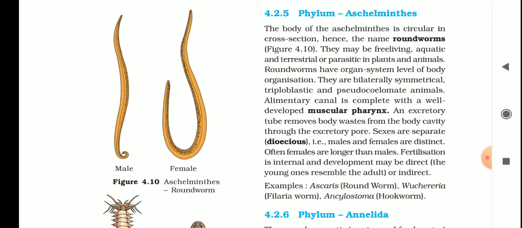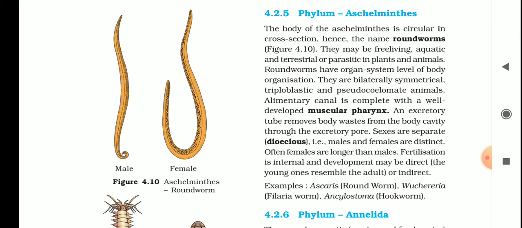You will learn about filariasis or elephantiasis in the upcoming chapter. I hope you have heard this term, elephantiasis, in which a body part, mostly the leg or thigh region, becomes very swollen. That's why it is called elephantiasis.